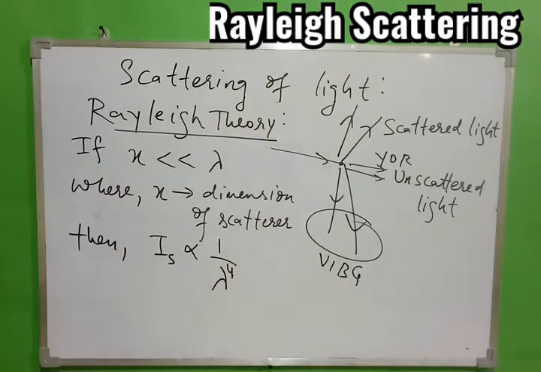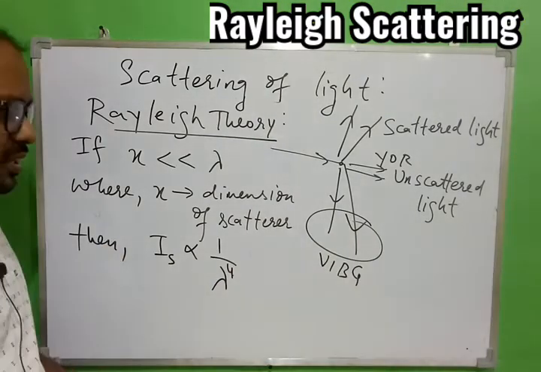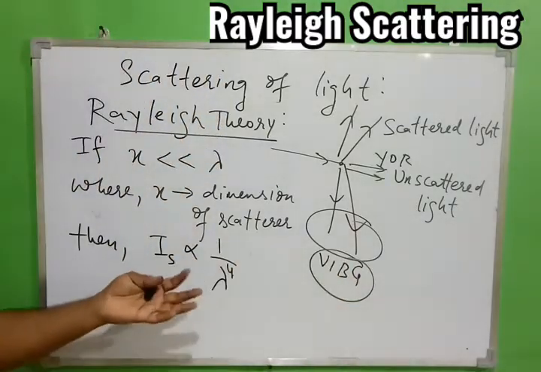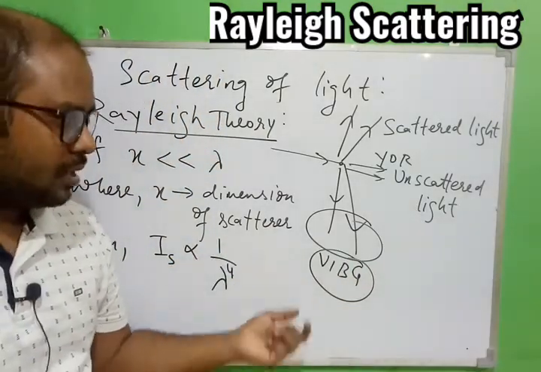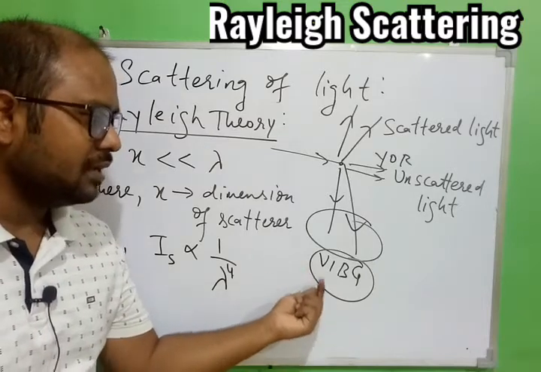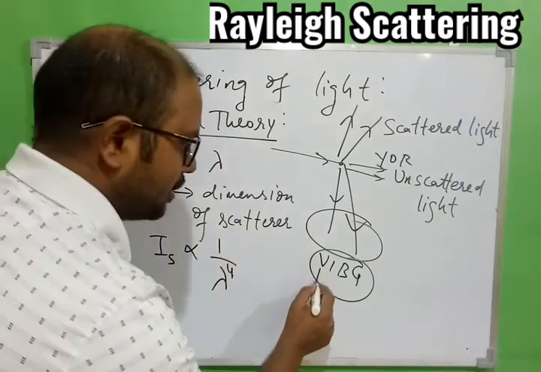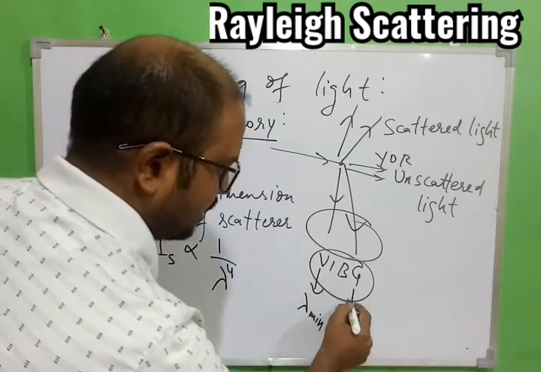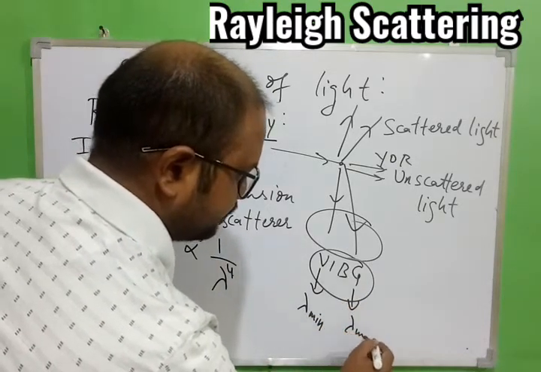So let me explain it again. Now just take an example. These 4 colors are scattered and these 4 colors have different wavelengths. Now if we compare the wavelength of violet, indigo, blue and green, violet will have minimum wavelength and green will have maximum wavelength.